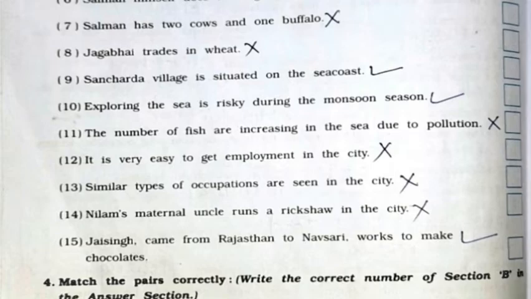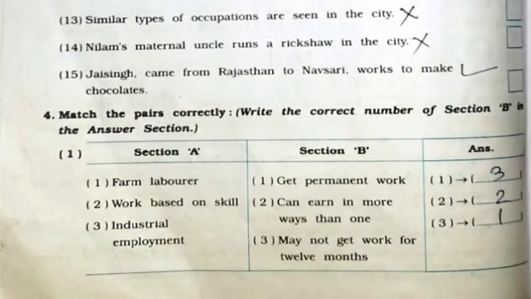15th, Jai Singh came from Rajasthan to Navsari, works to make chocolates. It is true. Now we'll continue with question number 4, that is match the following. First one, farm laborer. It's option number 3, may not get work for 12 months. Second, work based on skill. It's option number 2, can earn in more ways than one. Third, industrial employment. It's option number 1, get permanent work.